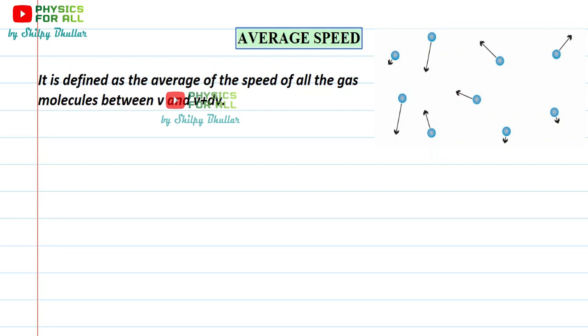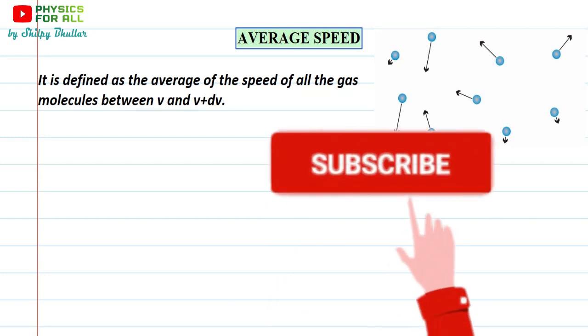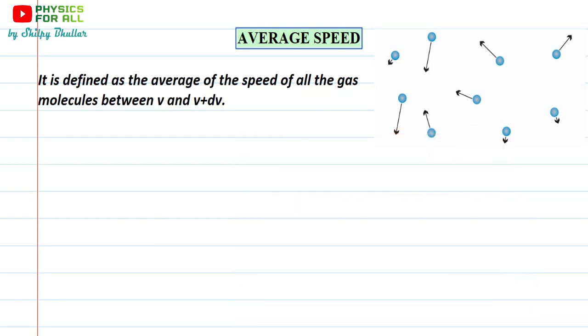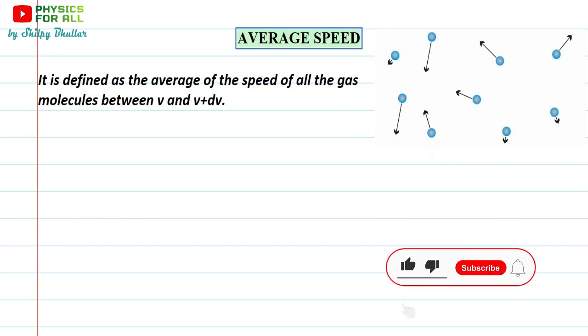Now whatever the speed, we'll count all the molecules having speed in this range and then take the average. How do we take average? In the normal sense, how do we take average or mean? We first sum all the numbers and then divide by the count of the numbers. Same here, we are going to add up all the speeds of the molecules between V and V plus dV, and then divide by the number of gas molecules.